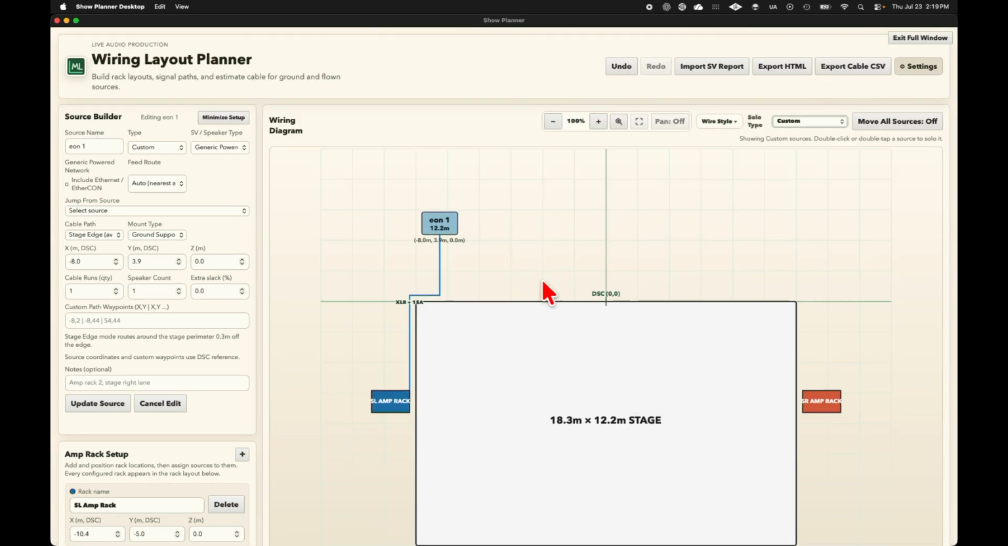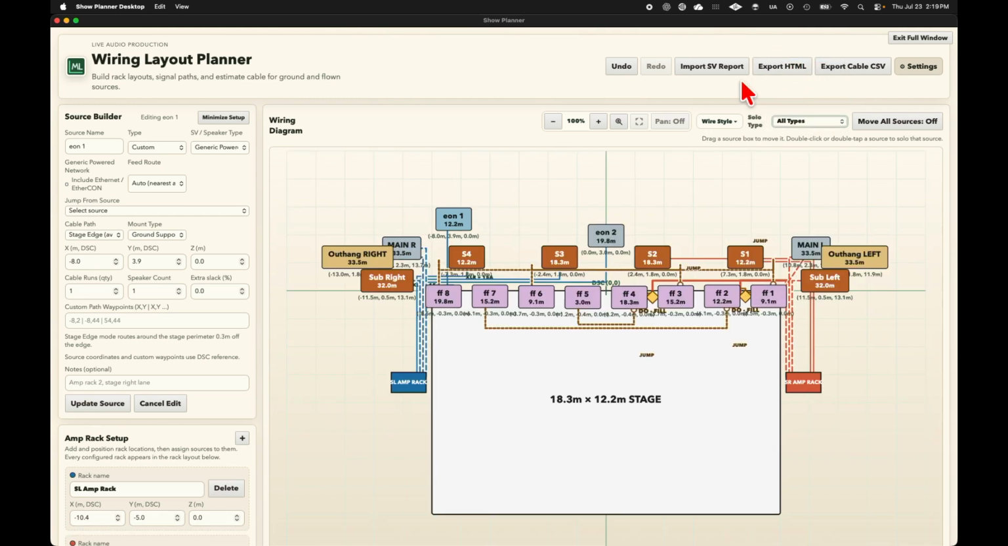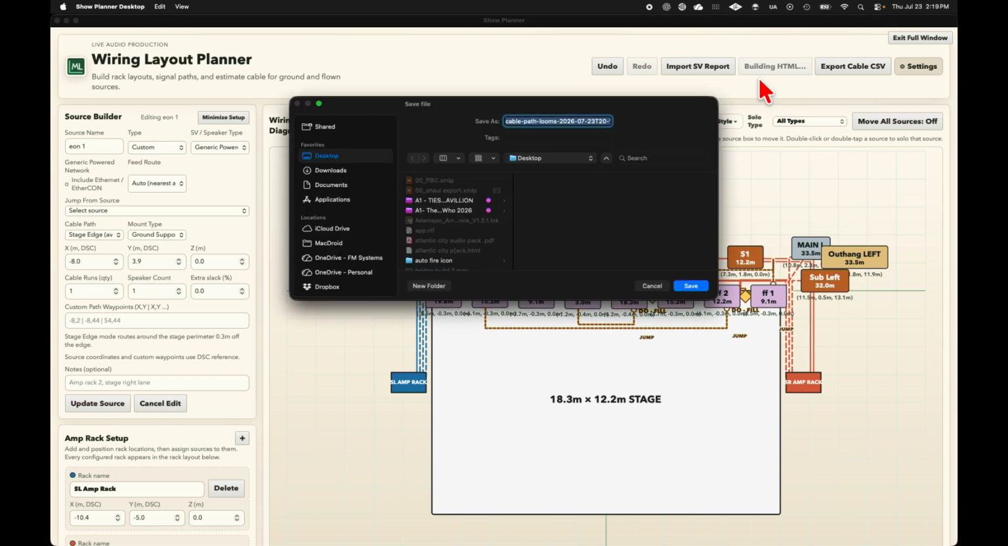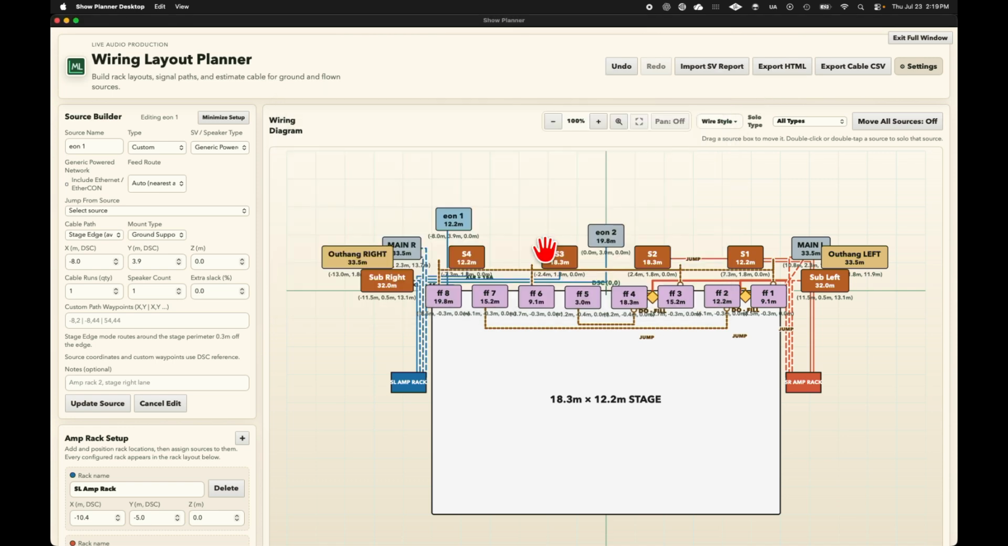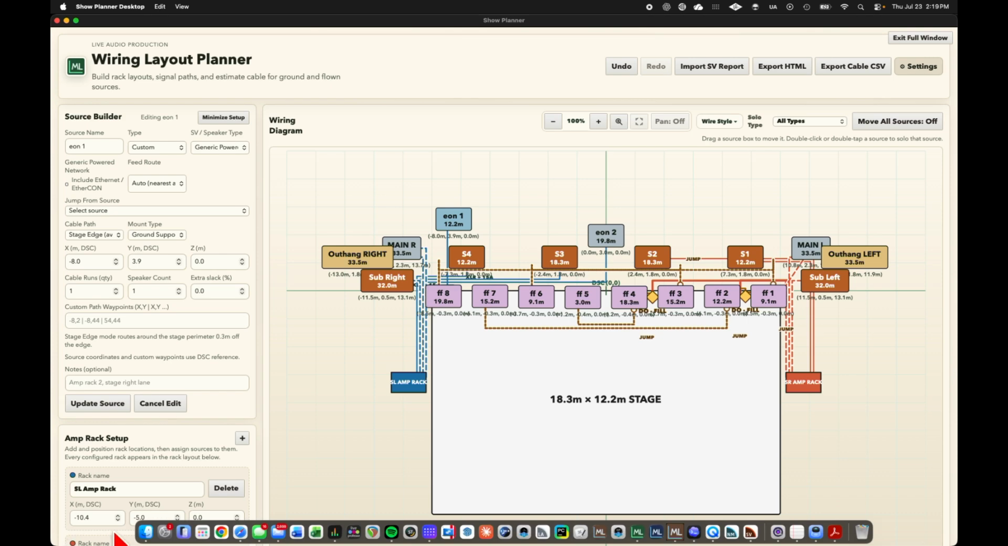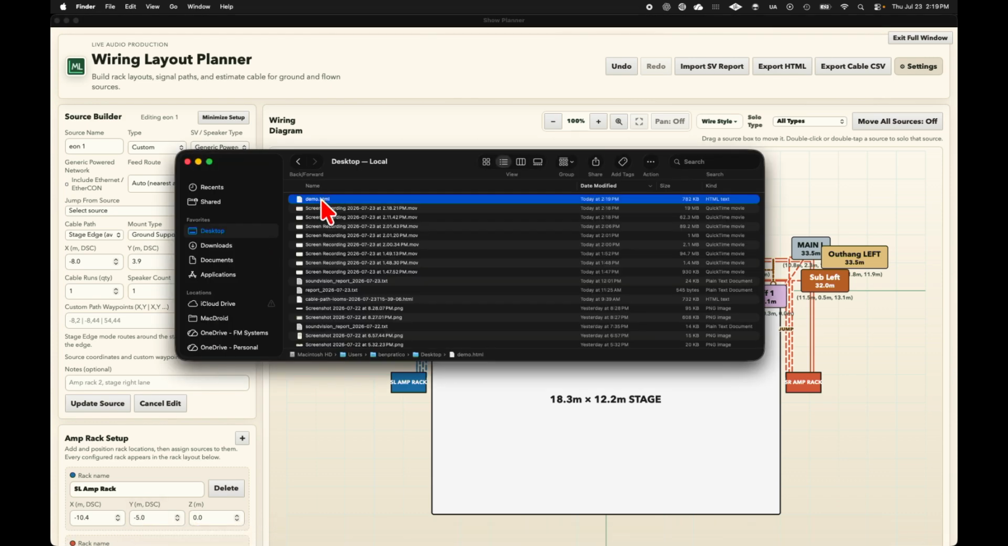Now that we've gone over adding and importing sources and viewing their looms, we can go ahead here and view all and export for our end user. So I'll go ahead and export an HTML here and call it demo. Go ahead and open up this HTML.